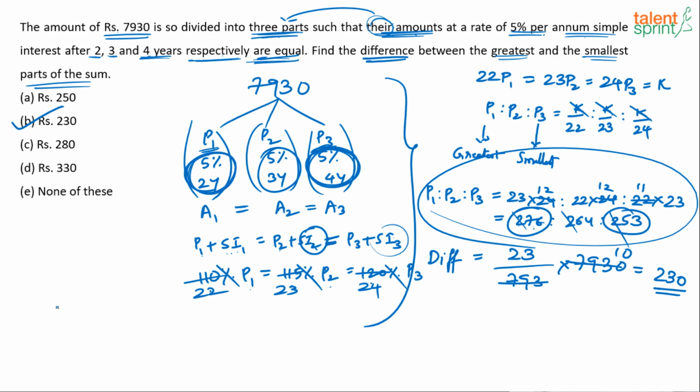Option B. Now this is the only one I thought a little time consuming. Takes about a minute or maybe a few seconds upwards. But that's the way you solve it. I mean, you don't have to write so many steps. You can cut down a lot of these steps. But calculation has to be done. Working on that ratio is typical.